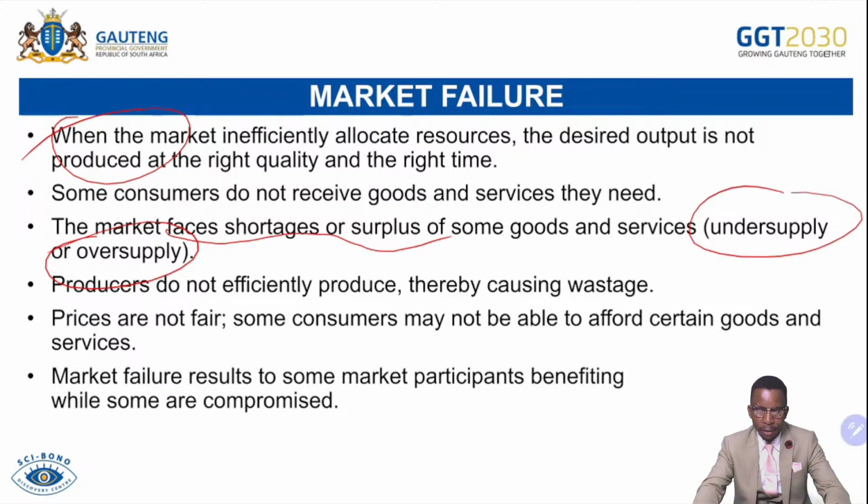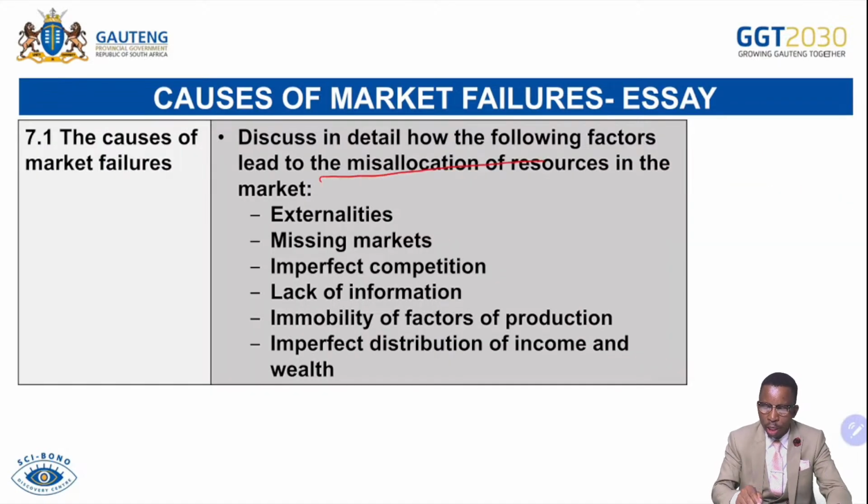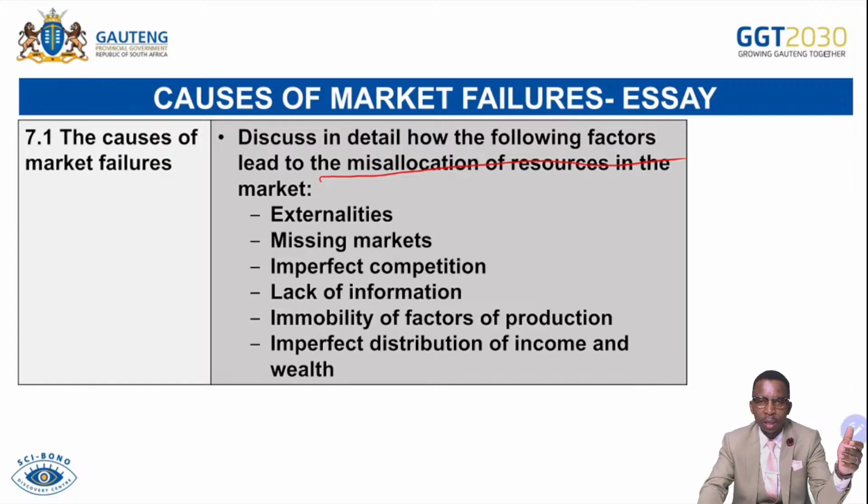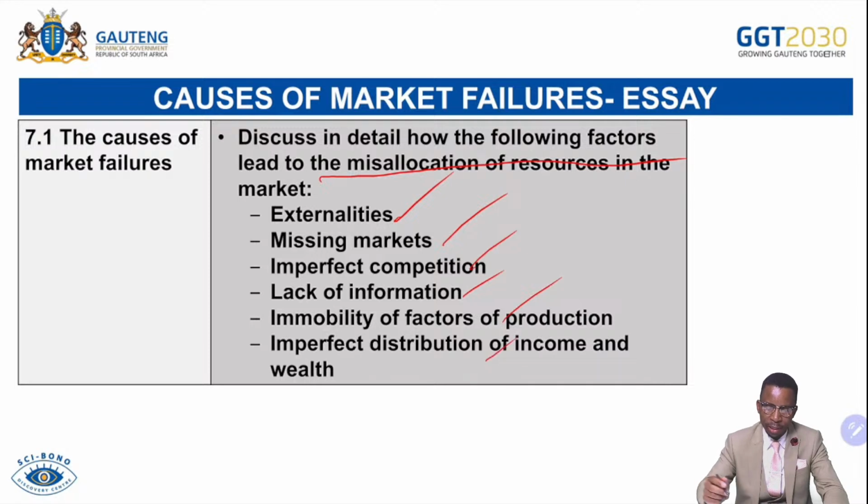This one is an essay discussing in detail the following factors that lead to misallocation of resources in the market. Remember, the examiner might not say discuss in detail causes of market failure, they might say discuss in detail factors that might lead to misallocation of resources in the market. Those are still reasons for market failure. There we go: externalities, missing markets, imperfect competition or imperfect market structure, lack of information, immobility of factors of production, as well as imperfect distribution of income and wealth, or unfair distribution of income and wealth.